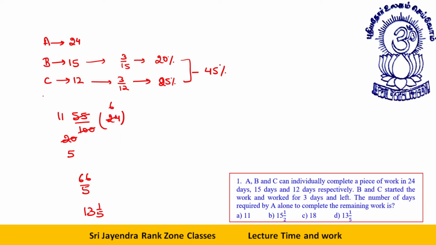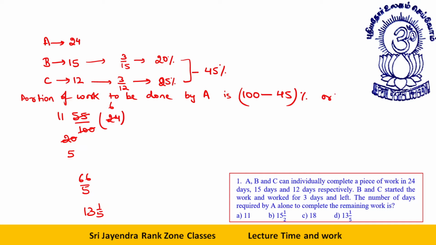I think you are going to take this as notes. So the portion of work to be done by A is 100% minus 45%, or 55%.